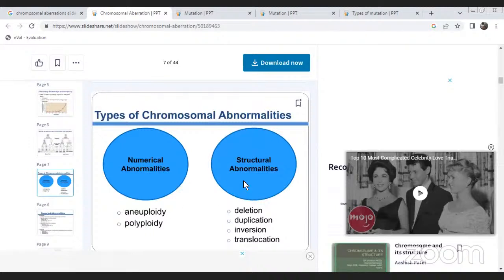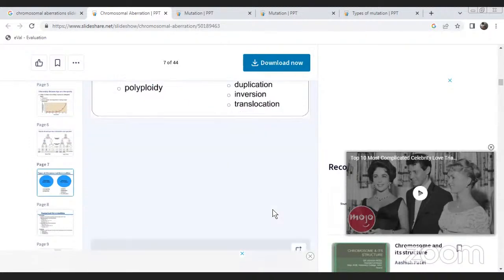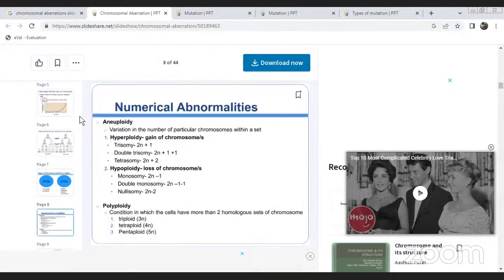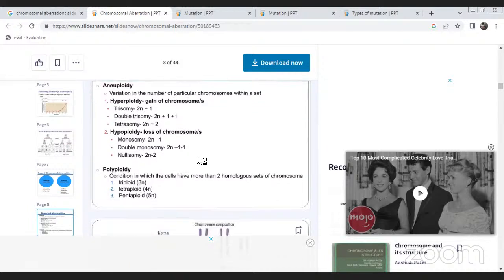If there is numerical aneuploid, then polyploid. The structural abnormalities are deletion, duplication, inversion, translocation. Numerical aneuploid is the variation in the number of particular chromosomes within a set. Hyperploidy is gain of chromosomes. Trisomy, 2n plus 1. Double trisomy, 2n plus 2. Tetrasomy, 2n plus 2. Hypoploidy: monosomy, 2n minus 1; double monosomy, 2n minus 2; nullisomy, 2n minus 2.